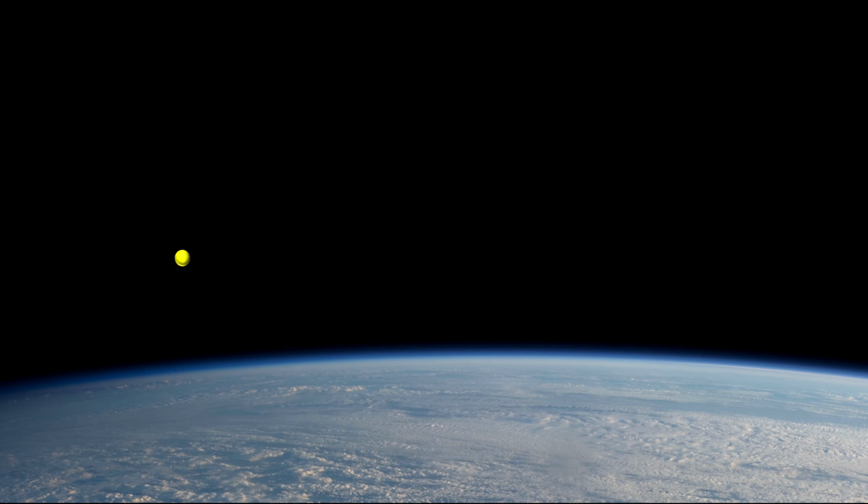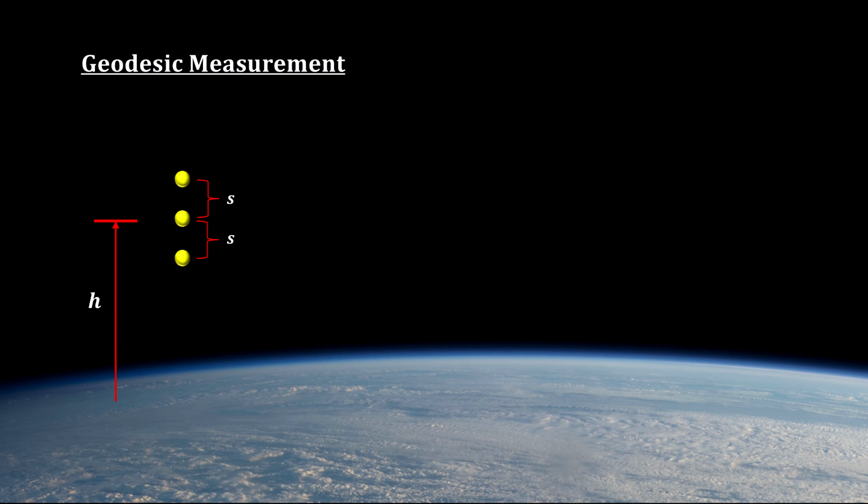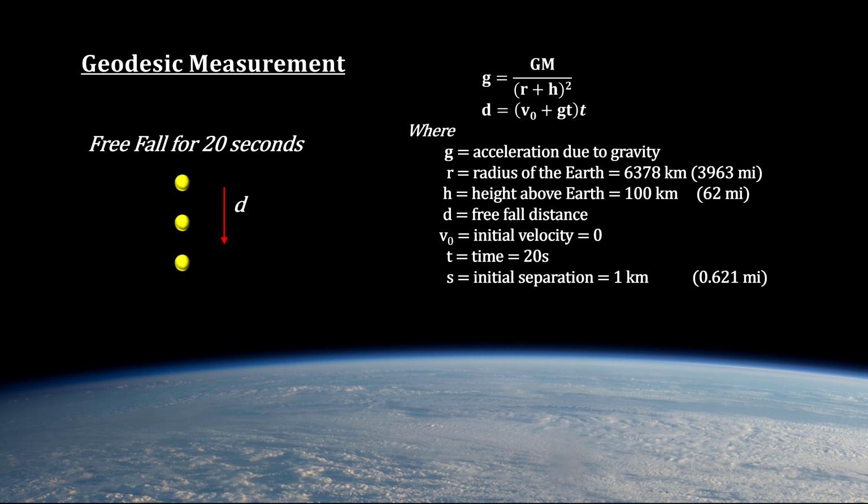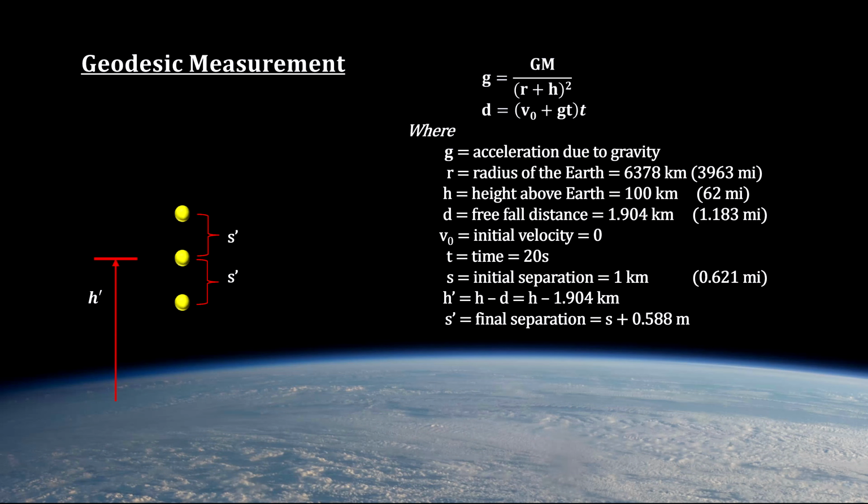Above the Earth, we can measure geodesics and their deviation using test particles. For example, if we place 3 test particles vertically above the Earth's atmosphere and separate them by a small amount, we can see what happens when they fall freely along their geodesic lines towards the center of the Earth. Because the particles closer to the Earth feel a slightly stronger gravitational attraction than the particles further up, they will accelerate faster. The distance between them will increase. This shows that the curvature is negative along this line in space above us.